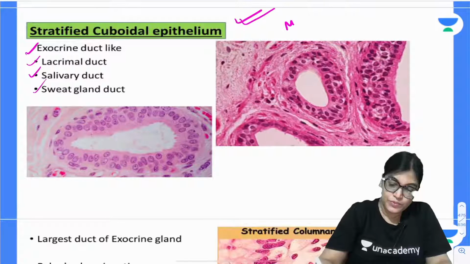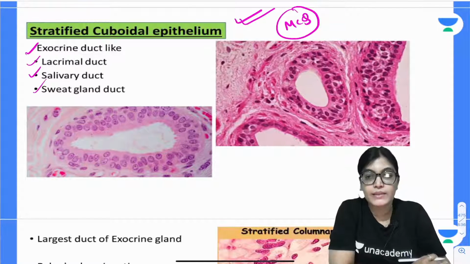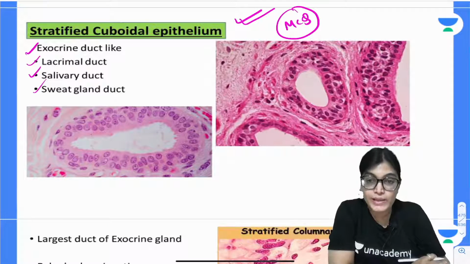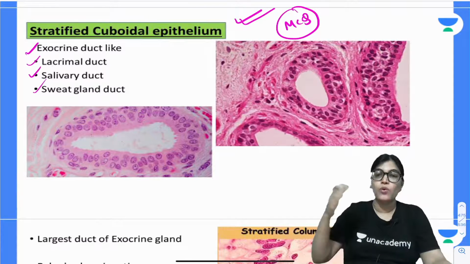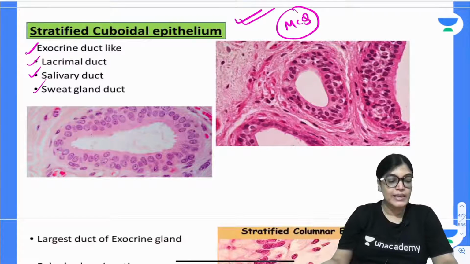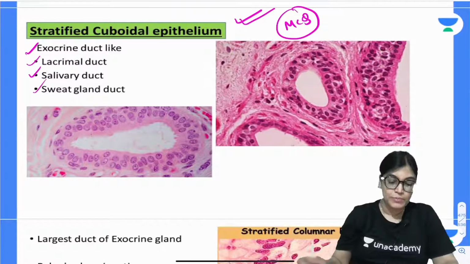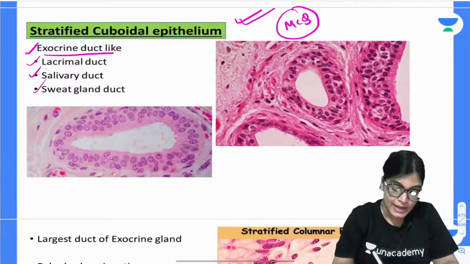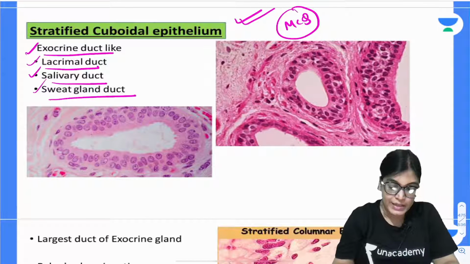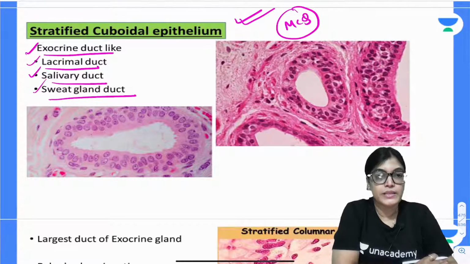If you remember, I told you that the smaller ducts are having cuboidal epithelium, but when we go towards the larger ducts, the epithelium size and height also increase. So stratified cuboidal epithelium is present in exocrine ducts like lacrimal duct, salivary duct and sweat gland duct.